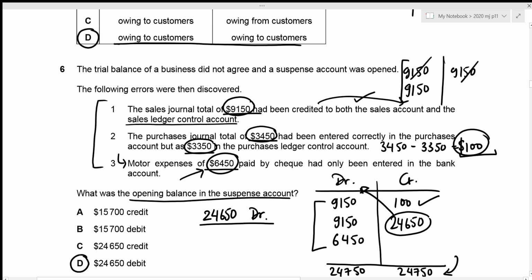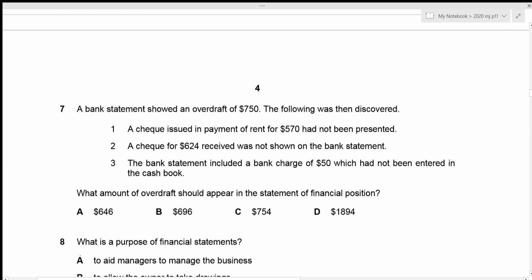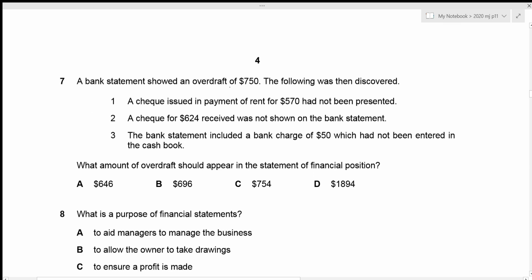Now we can move towards question number 7. A bank statement showed an overdraft of 750 and the following was then discovered. Okay, so these are the errors and we need to figure out the amount of overdraft which should appear in the statement of financial position. We are talking about a bank statement, so I'm just going to create the bank statement right here.